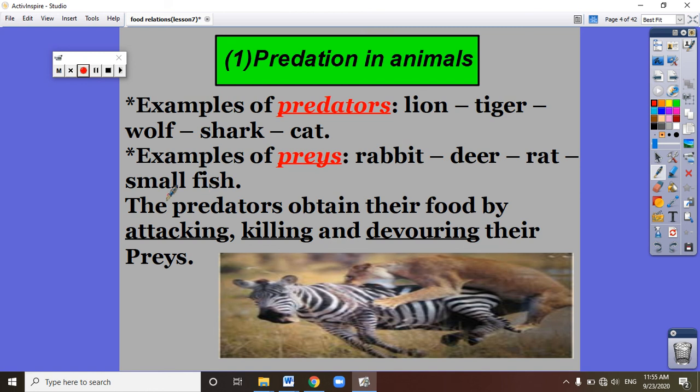So the predators obtain their food by attacking, killing, and devouring the prey. As you can see in this picture, the lion and the zebra. Which one is the predator? Very good, the lion is the predator. And the zebra is the prey. The food relationship between the lion and the zebra is called predation.